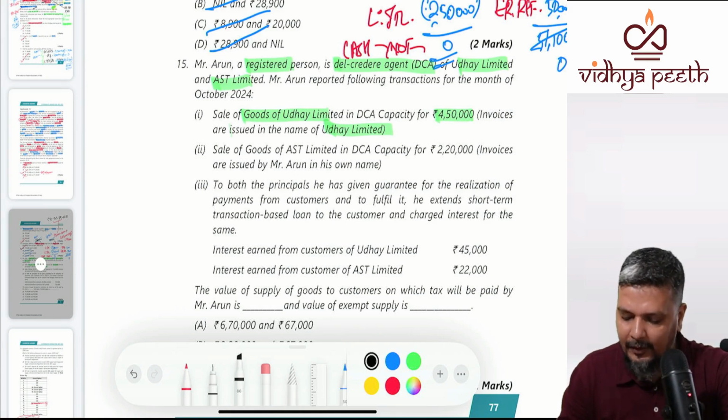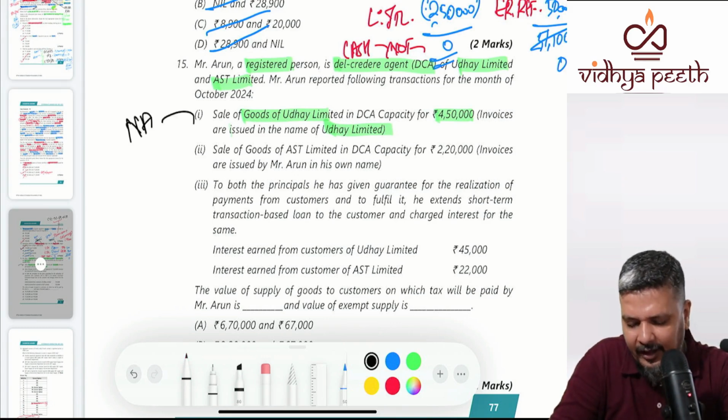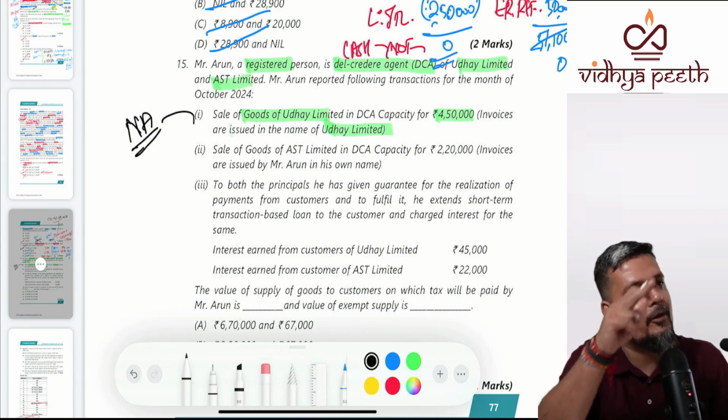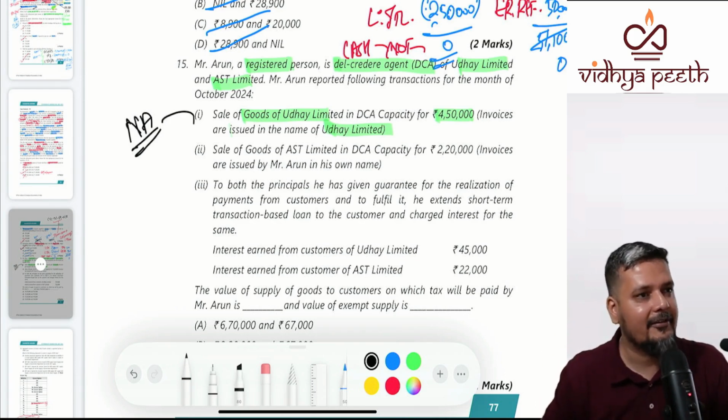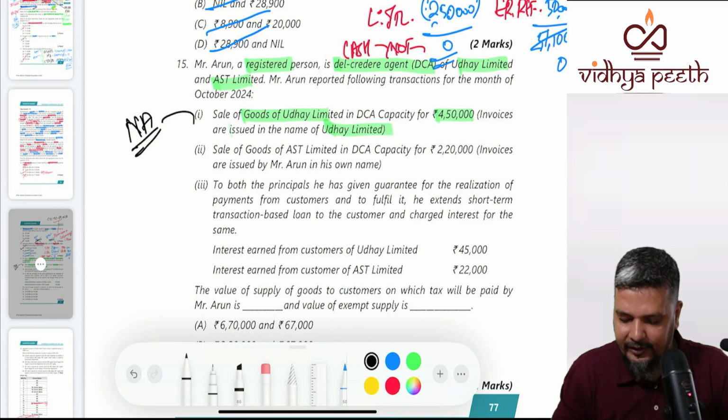Whether he is a normal agent or a special agent? Normal agent means this value will not come to him. This value will be reported in Uday Limited. Correct? In the morning itself we discussed this normal agent versus special agent. Next.